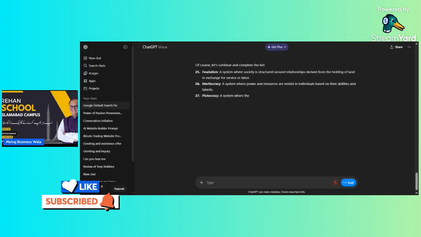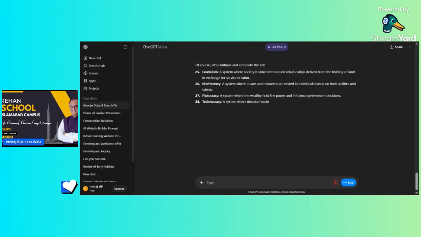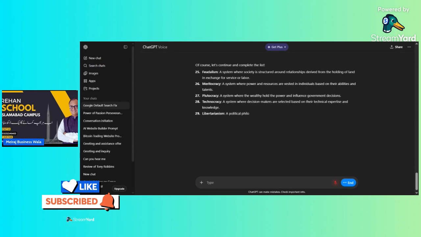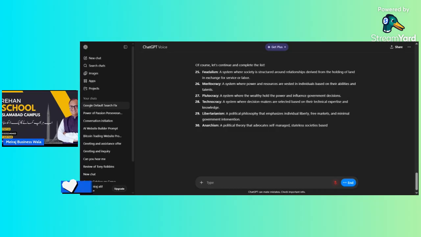27. Plutocracy, a system where the wealthy hold the power and influence government decisions. 28. Technocracy, a system where decision makers are selected based on their technical expertise and knowledge. 29. Libertarianism, a political philosophy that emphasizes individual liberty, free markets, and minimal government intervention. 30. Anarchism, a political theory that advocates self-managed stateless societies based on voluntary cooperation.